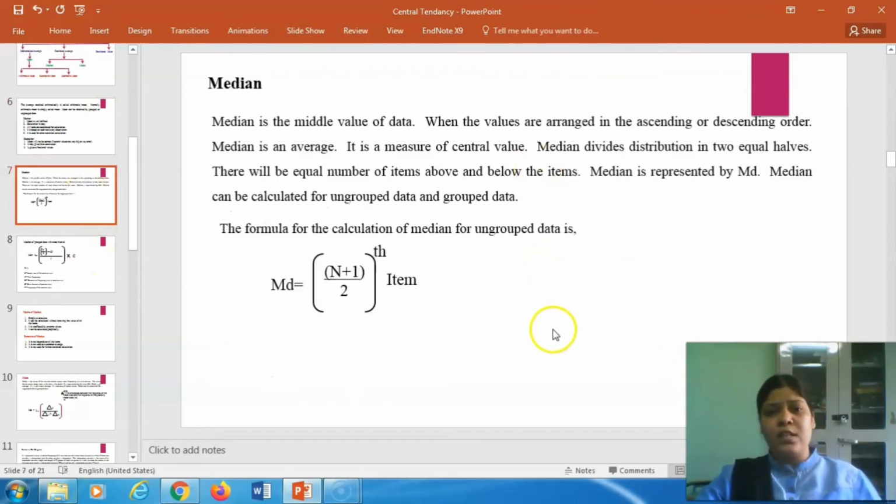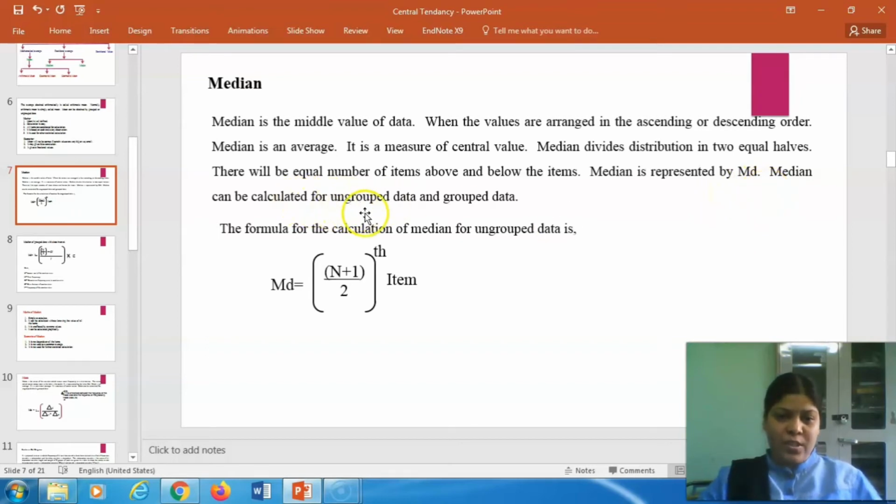Okay, let us see the second type of measure of central tendency, that is median. Median is the middle value of data, as its name itself represents. That is, median means middle value. When the values are arranged in ascending or descending order, median is an average. It is a measure of central value. Median divides the distribution into two equal halves. There will be an equal number of items above and below the median. Median is represented by MD.